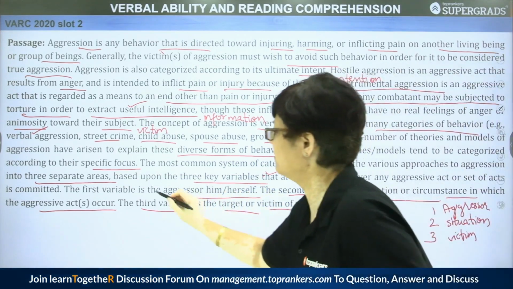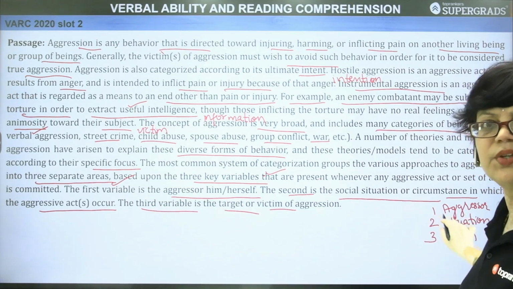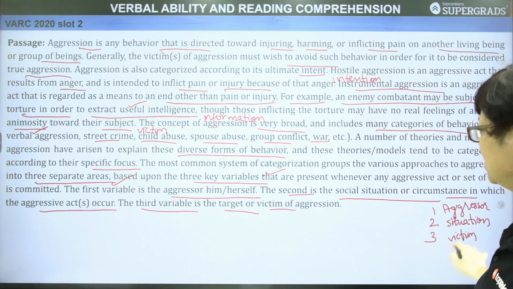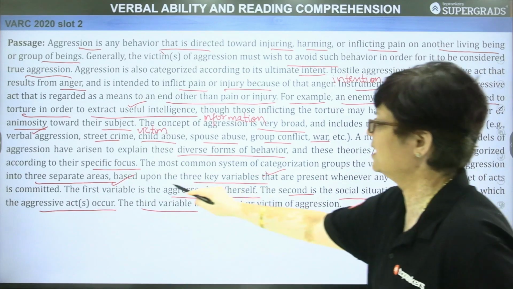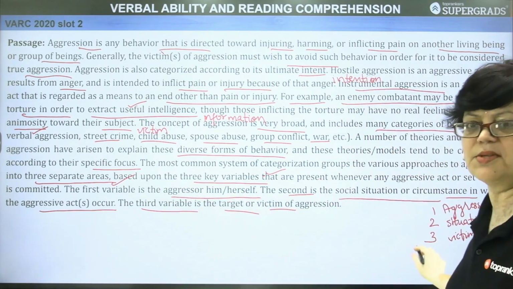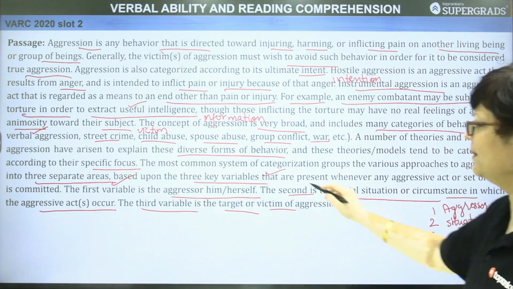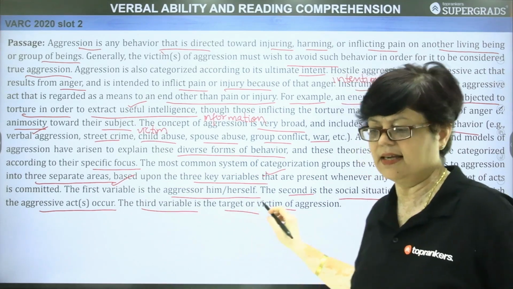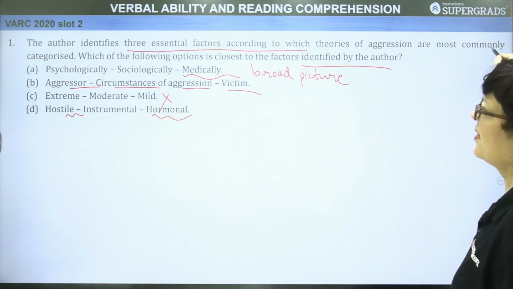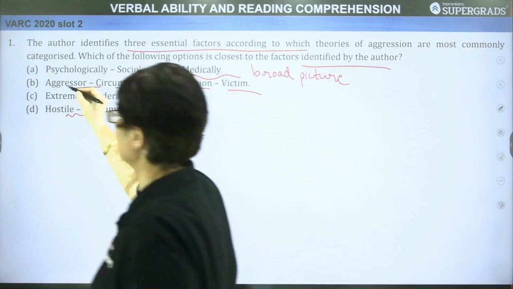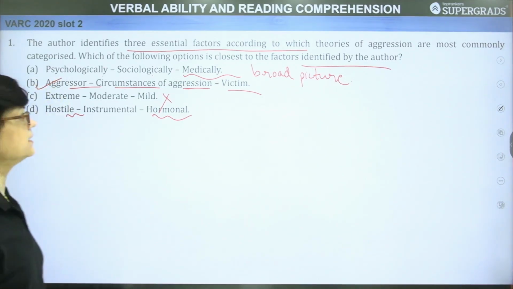The first variable, even we had mapped it when we were doing the passage. So this is the advantage of mapping the content. The first is the aggressor, the second is the situation or the circumstance, and the third is the victim himself or herself. So these are the three variables about which the question is asking. Clearly, our answer option is B. Correct answer is B, aggressor, circumstances of aggression and victim.